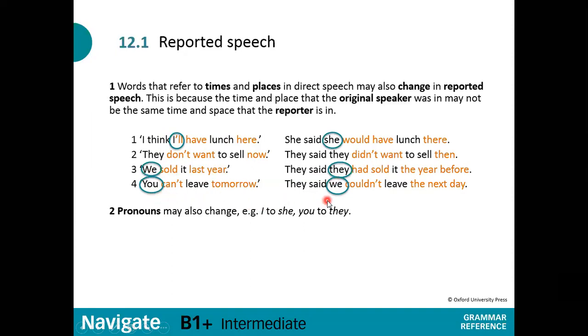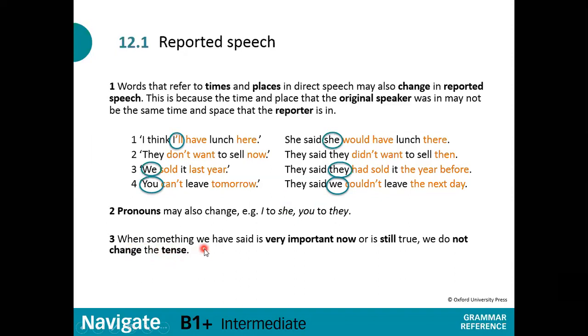You becomes we, so they are telling us, or somebody telling us that you cannot leave tomorrow, for example. So you say, they said we couldn't leave the next day. All right, so it depends on the direction of who is saying that or to whom they are saying that.